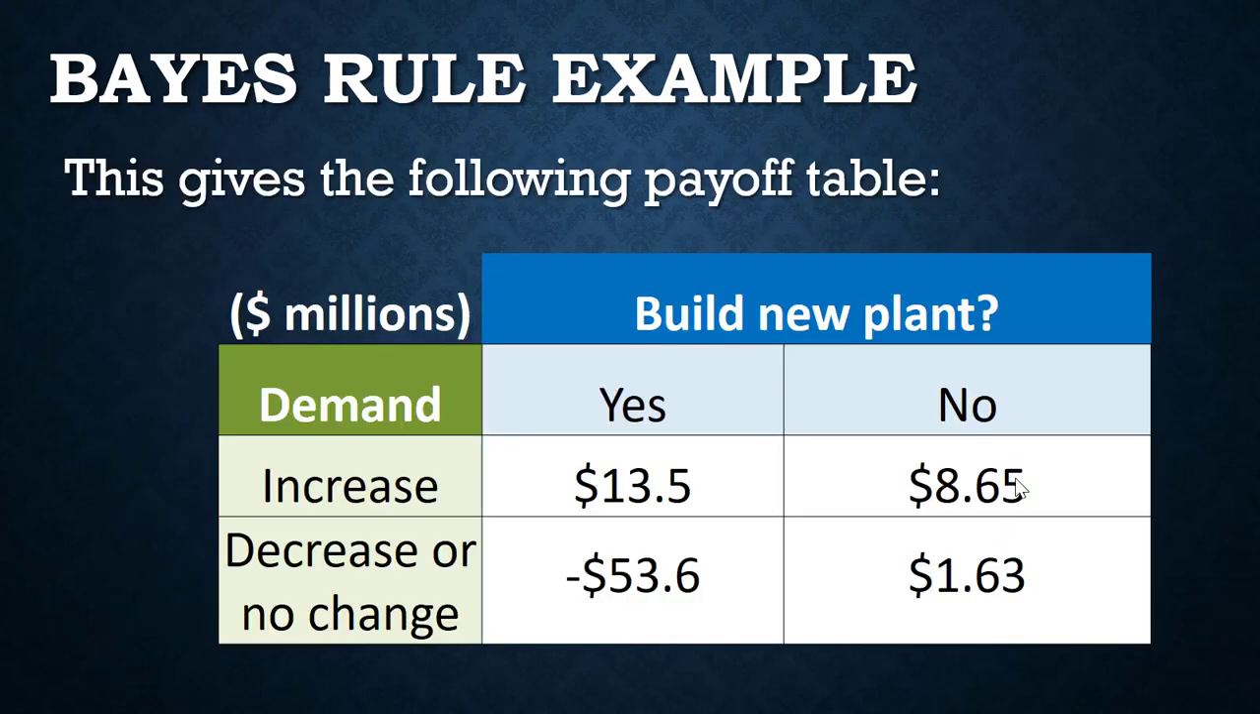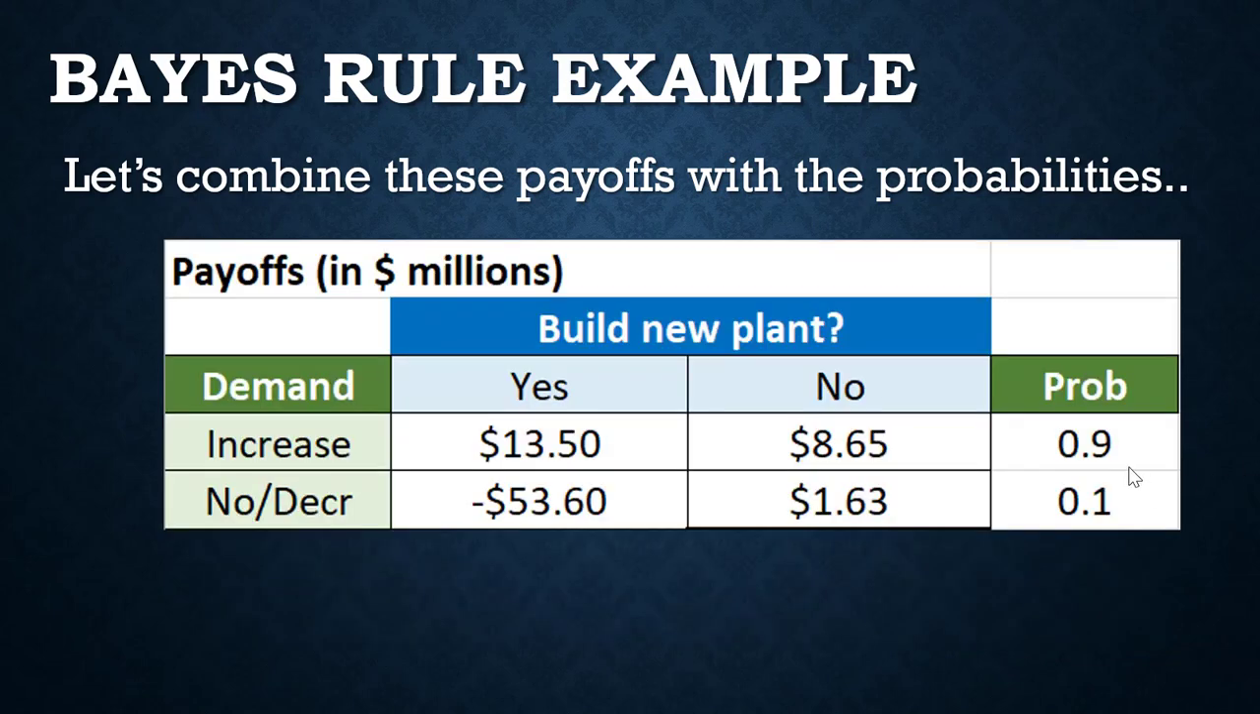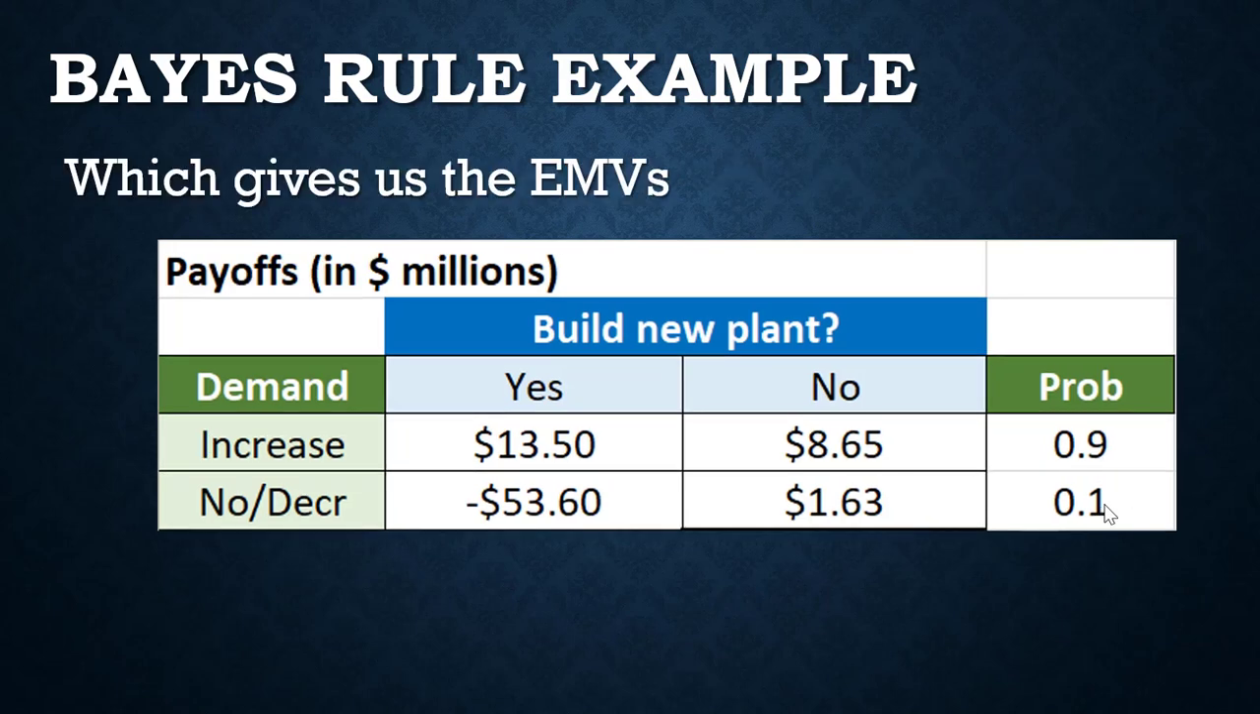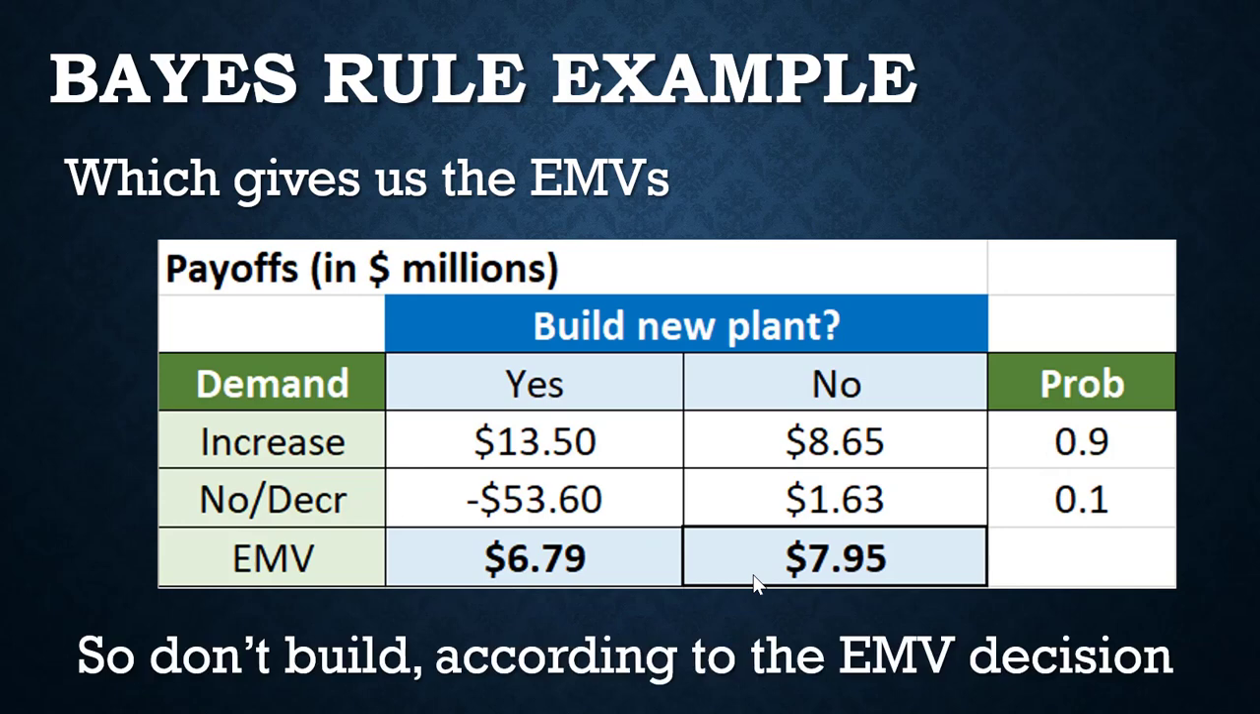Let's look at this in a payoff table. Here it is. Okay, build a new plant, yes or no, increase in demand or no change, and here are all of our possible payoffs. Now let's add to that the probabilities as well. So here we are with the 90% and the 10%, the odds of an increase in demand or no change. These probabilities help us get our EMVs, which we saw in the previous videos for calculating EMVs. We do the sum product between our payoffs and our probabilities to get each of the EMVs. Now, based off of these EMVs, we should not build the plant because the higher EMV is for the build plant no at 7.95 million.